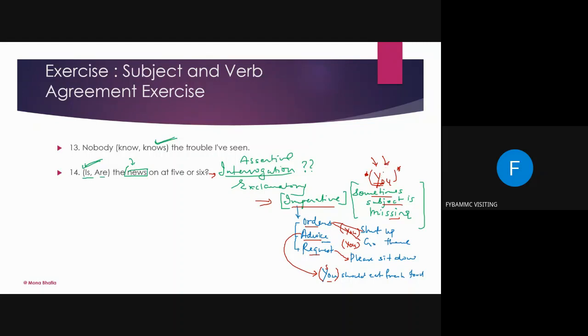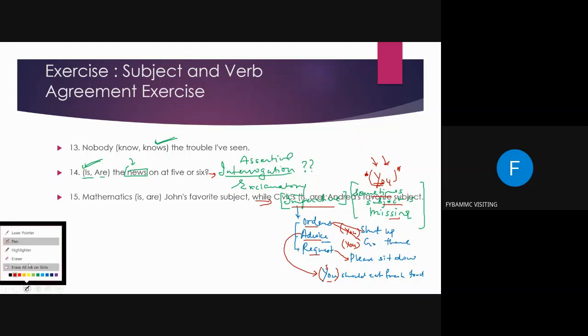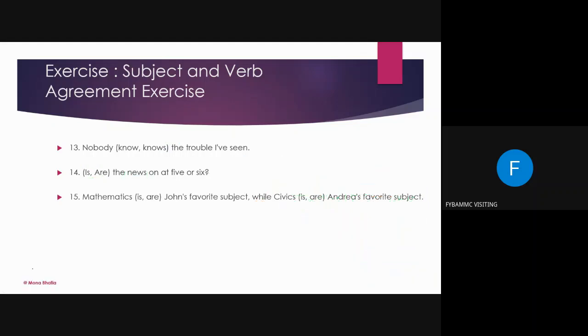Okay, so moving ahead now, I'm going to clear all these annotations. One second, so that you can read the sentence properly. Mathematics, John's favorite subject, while civics, Andrea's favorite subject. First is "is". Okay, favorite, very nice.